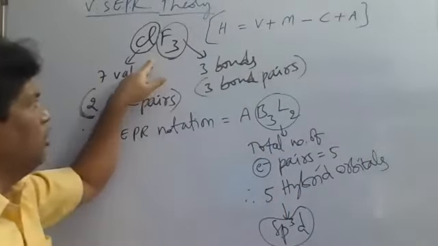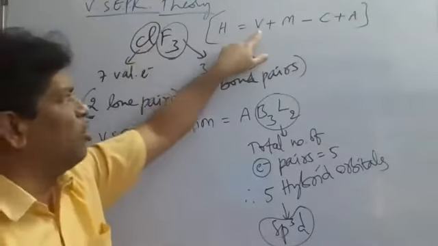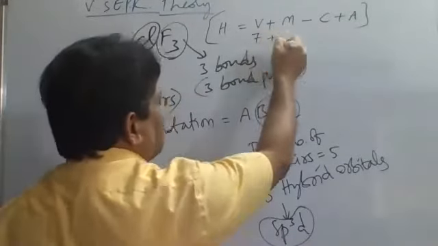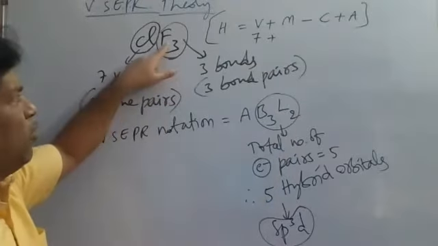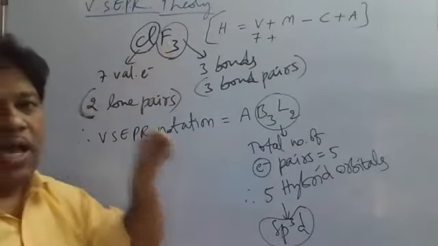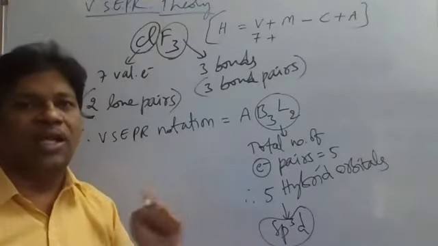In this example, the central atom chlorine has 7 valence electrons. How many monovalent atoms are there? 3. Each fluorine, each halogen is a monovalent atom. Each hydrogen is also a monovalent atom.